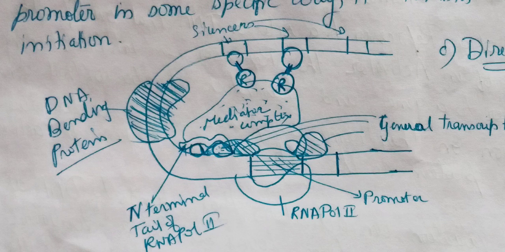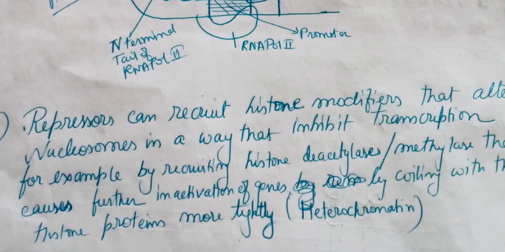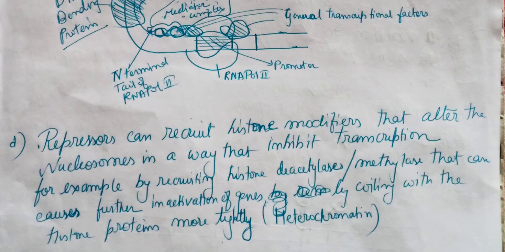And the fourth mechanism is an indirect mechanism, where the repressor recruits histone modifiers, and the histone modifiers alter the nucleosome structure in a way that inhibits the transcription process. So this was about the second type of gene regulation in eukaryotes, by activators and repressors.